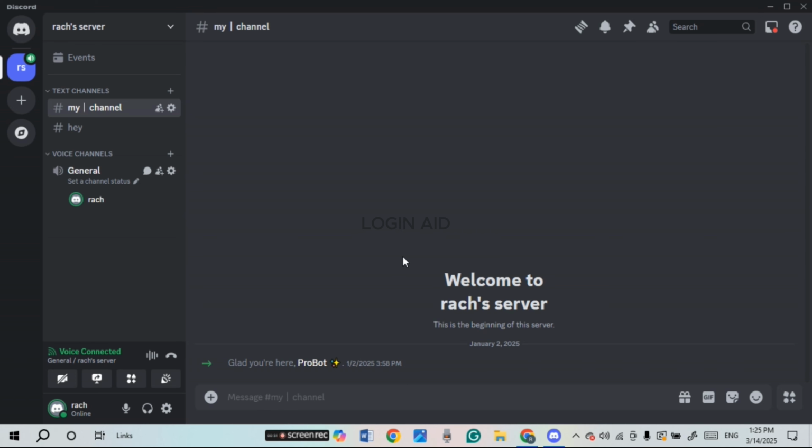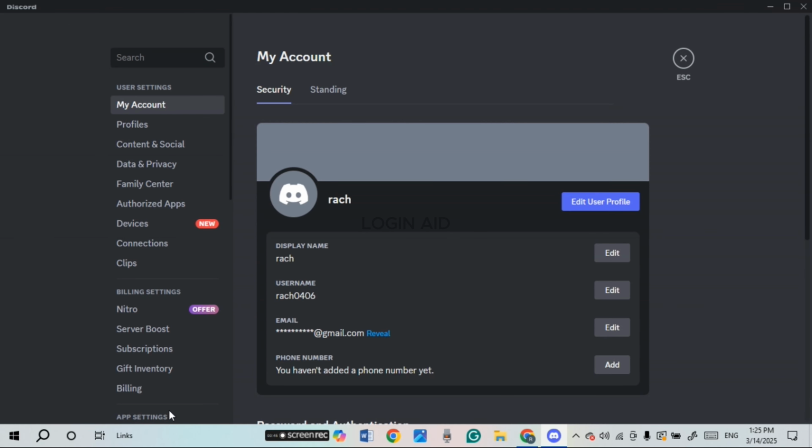So the first thing that you have to do is disconnect the screen sharing. After you do that, what you have to do is look at left. Now in your server at bottom, you'll be able to find the settings icon. Simply click on it. Now after that, you can see over here you'll be led to the user settings interface. At left you'll be able to find several options over here.